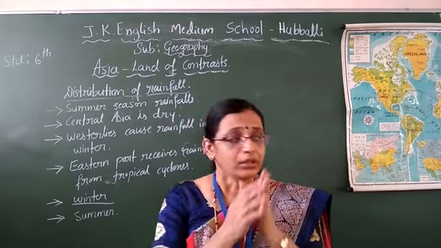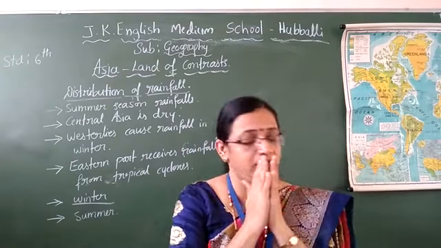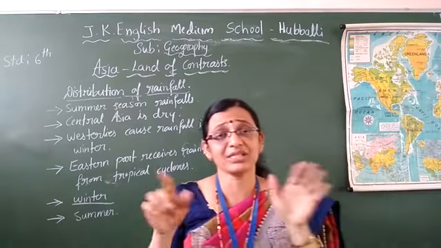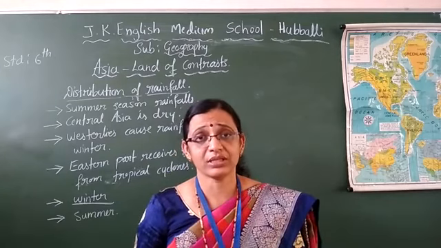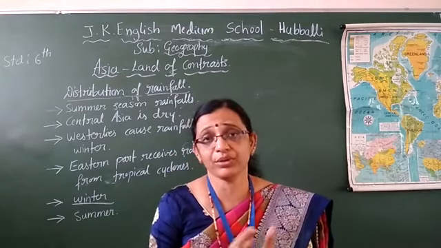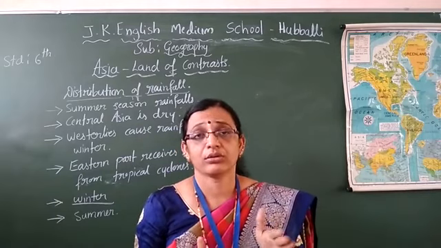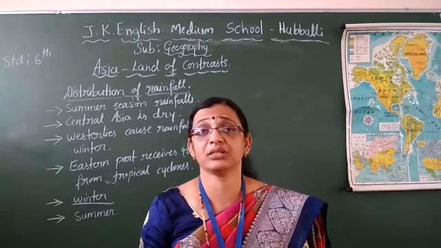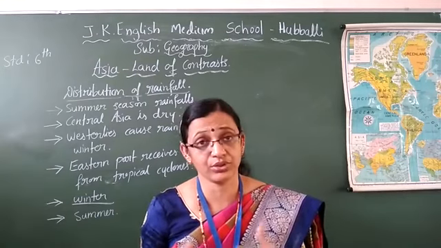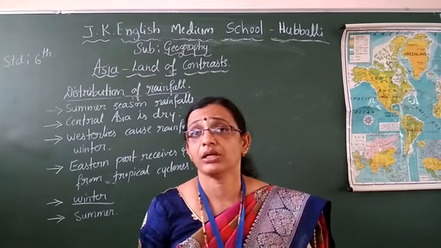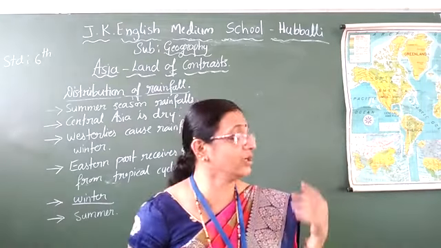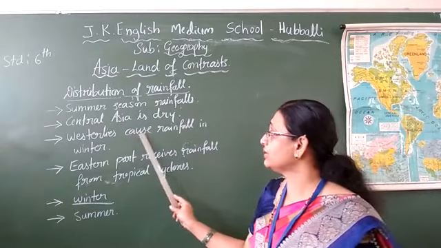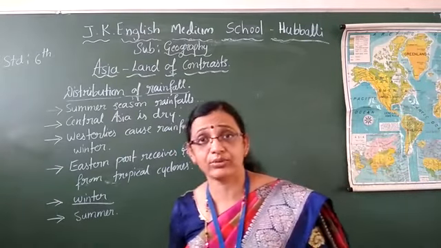Why? See, children, in the southern part, oceans are there. The wind should blow from the ocean. But when it is going on, that time in between Himalaya is there. Because of this reason, the monsoon winds are not reaching Central Asia. That one I will show in the map. So it is not receiving the rainfall and it remains dry only.